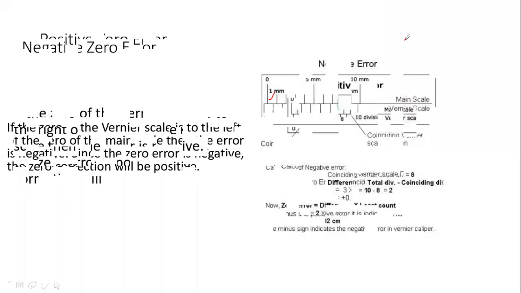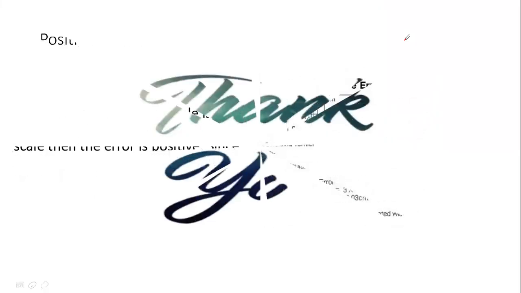Thank you, students. Today we studied measuring instruments, measuring tape, meter rod, vernier caliper, construction of the vernier caliper, zero error, and least count of the vernier caliper. Do revise.